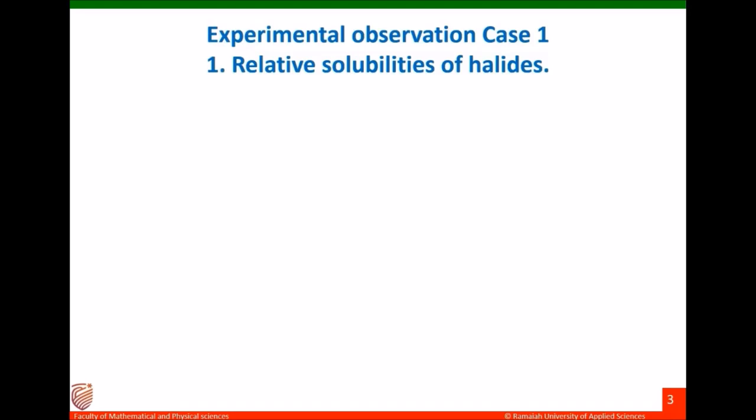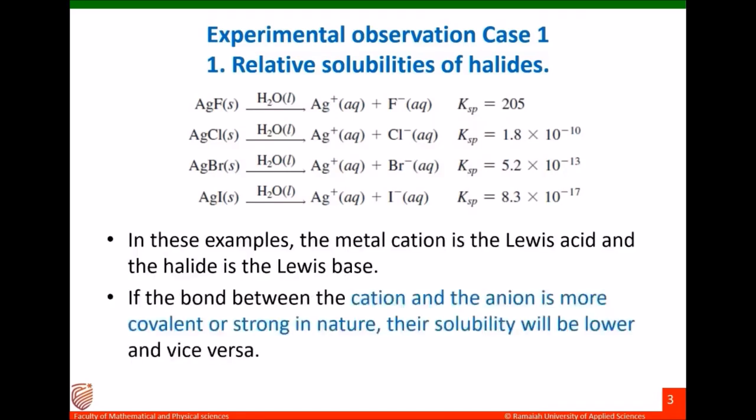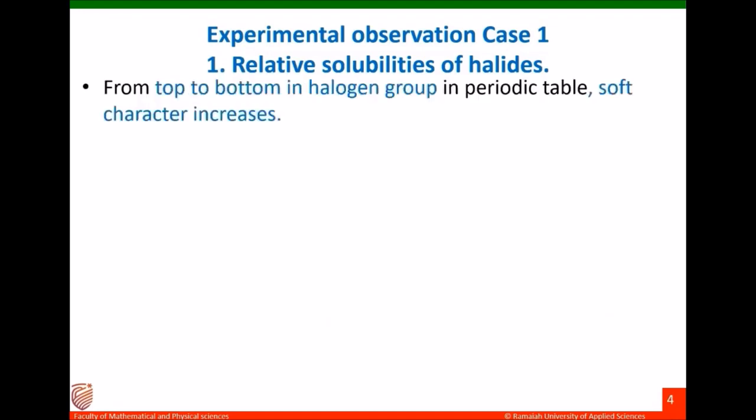Now we will see the example. We will see the solubility product of different silver halides that we took as our first experimental observation. Here, silver ion is more polarizable and therefore it is soft. So silver ion is a soft ion. In the periodic table, soft character increases down the group.